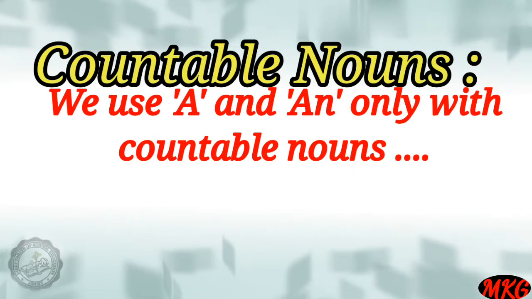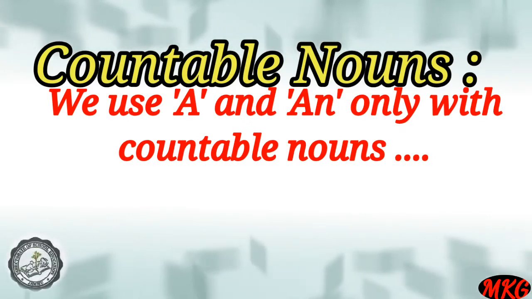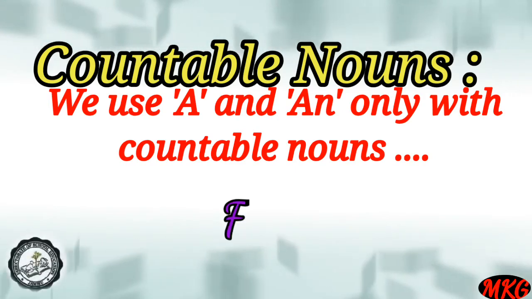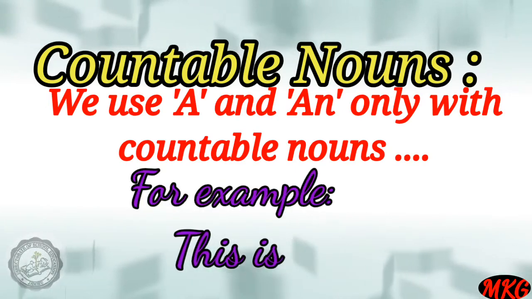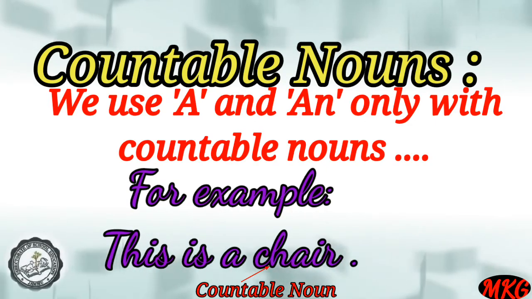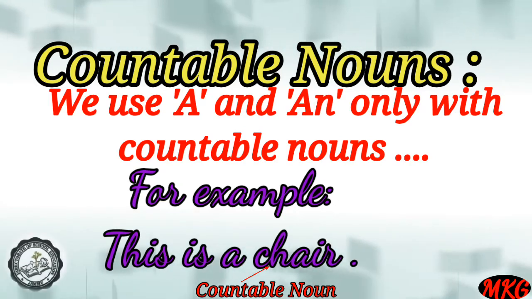It should be clear to you that we can use a and an only with countable things. I will clear this with an example. This is a chair, so I can count the chair. There are so many chairs, but I can count: this is one chair, two chairs, three chairs, four chairs. So I can say this is a chair.